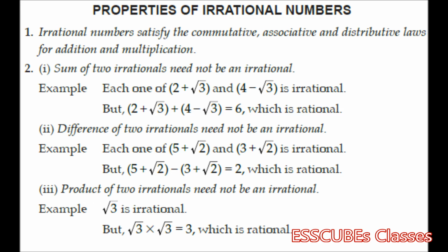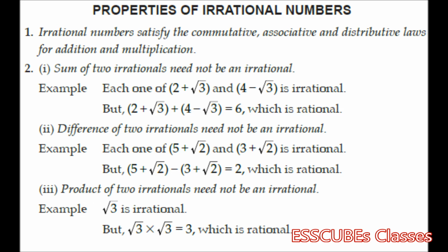So is 4 minus root 3. But the sum of these two is 6, which is a rational number. So it is not necessary that if two irrational numbers are there, then their sum would be irrational. It may be rational.